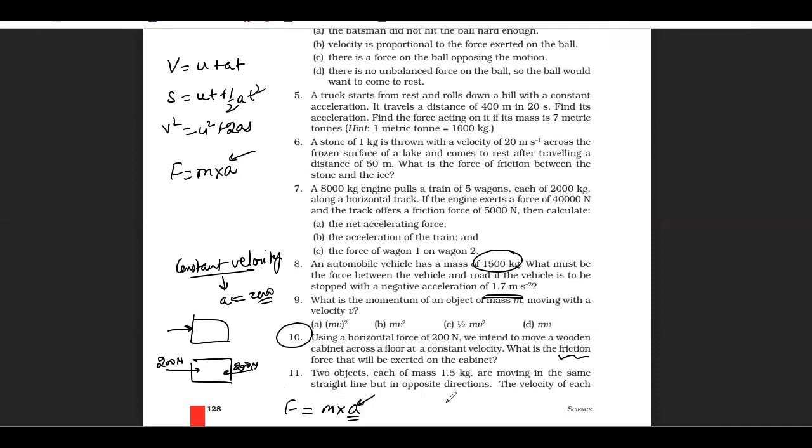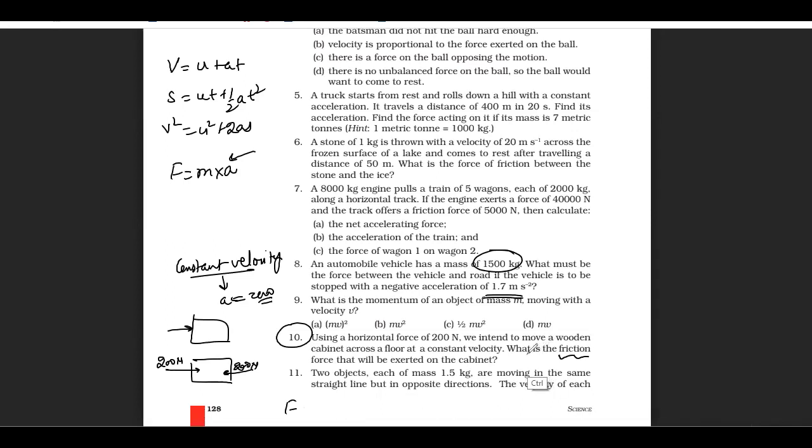So how can this net accelerating force, this net force, be zero? If you are applying 200 Newton in this direction, how can the net accelerating force be zero? It will be zero when the frictional force is also 200 Newton. Got it? Got it, beta? Yes, sir. Okay, let's move to the next question.